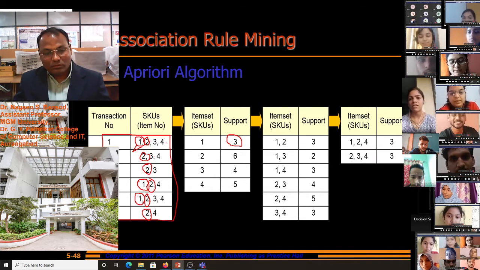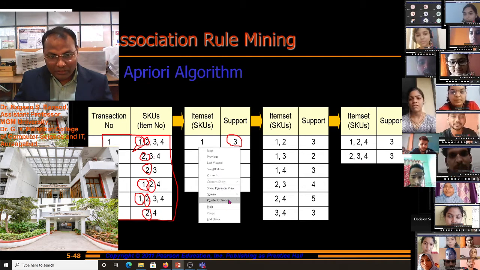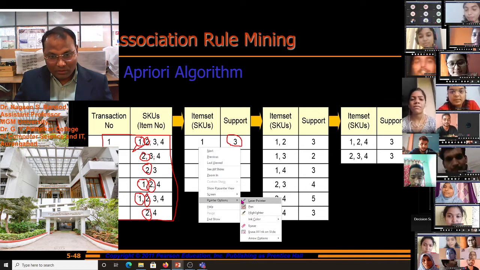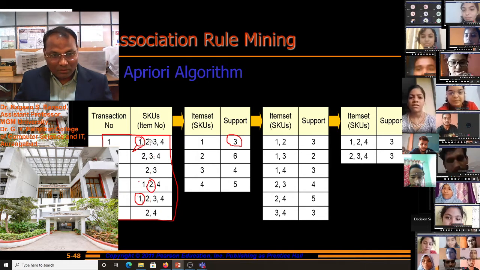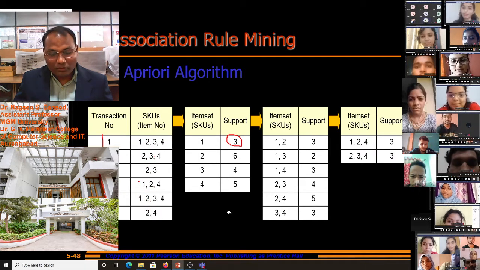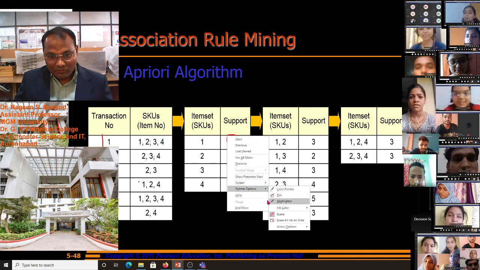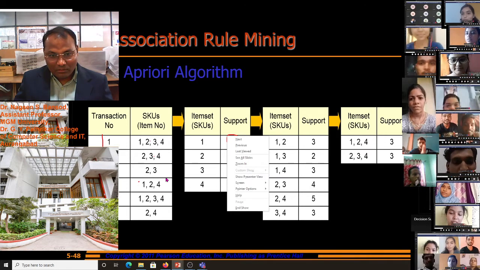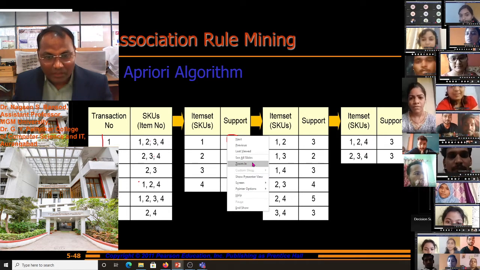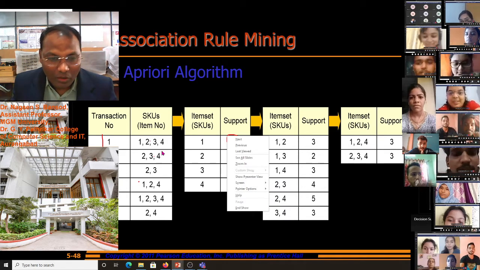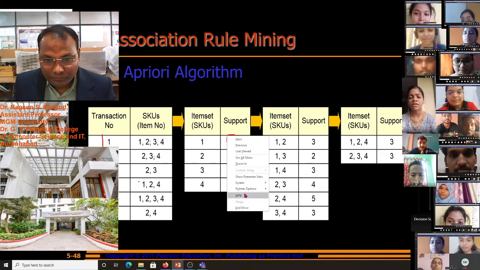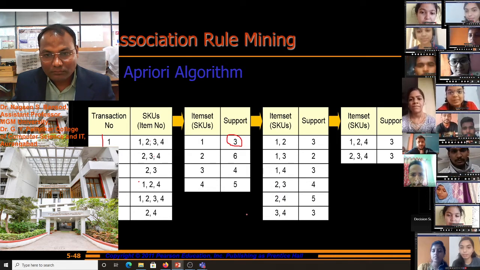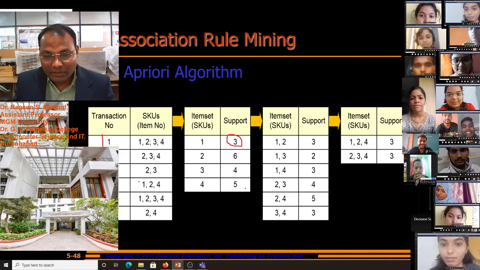And for 4, how many supports are there for 4? Is it visible to you? Yes, sir. 5, sir. 5 supports are there. Okay.